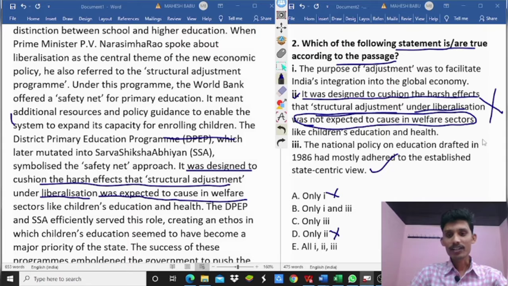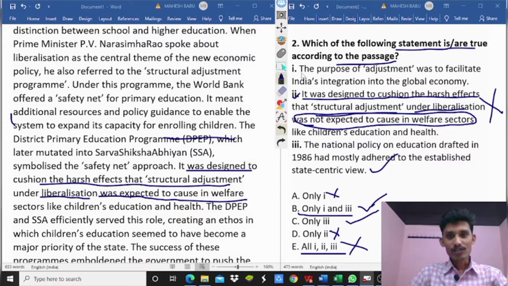Next, option elimination. So, option B maybe. Next, only the third point maybe. Next, all one, two, three is correct? Wrong. Why? Because the second option is already wrong.